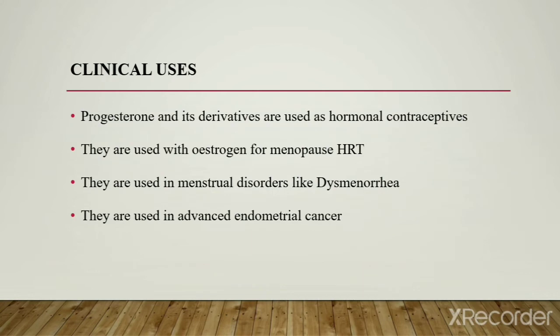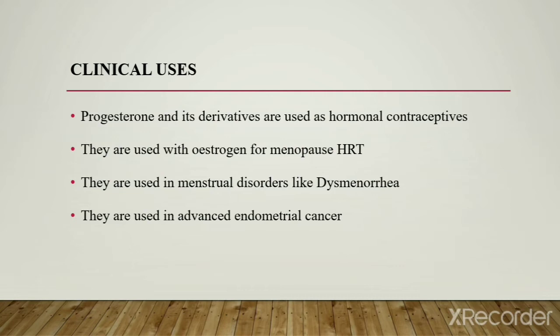Next are the clinical uses of progesterone. Progesterone and its derivatives are used as hormonal contraceptives. They are used with estrogen for menopausal HRT. They are used in menstrual disorders like dysmenorrhea.